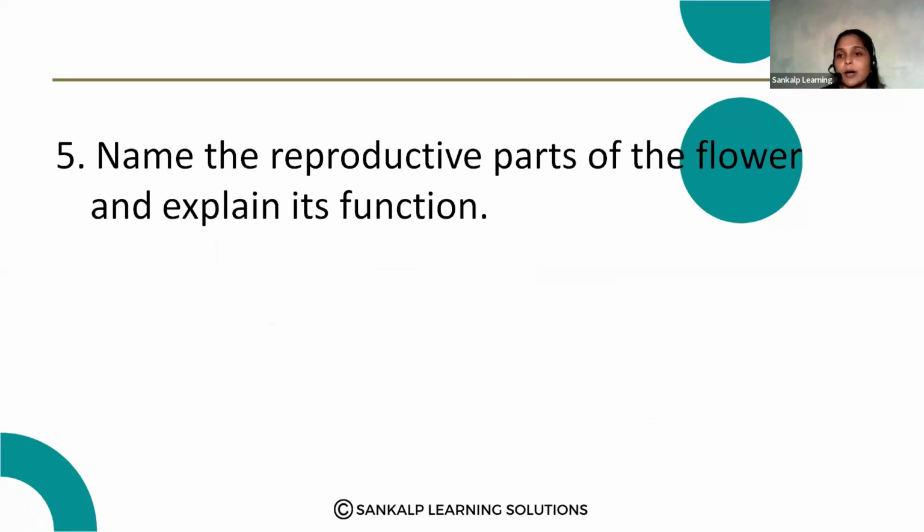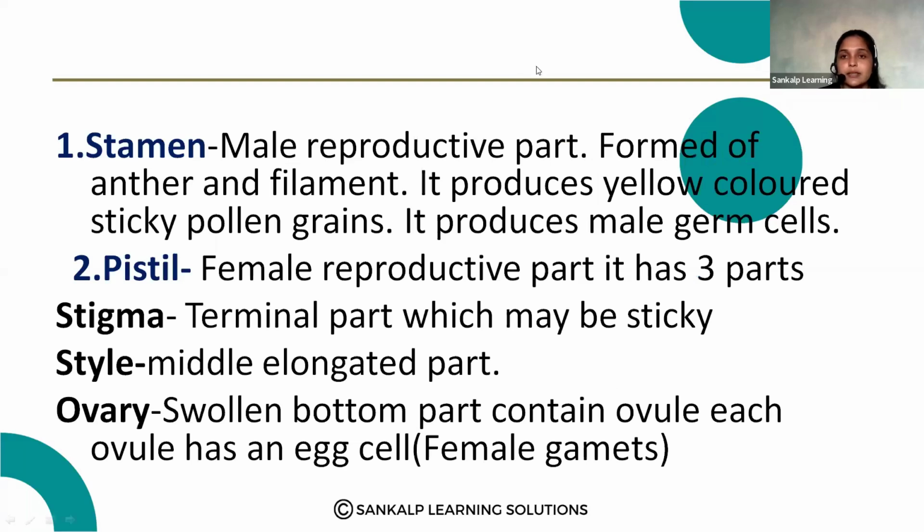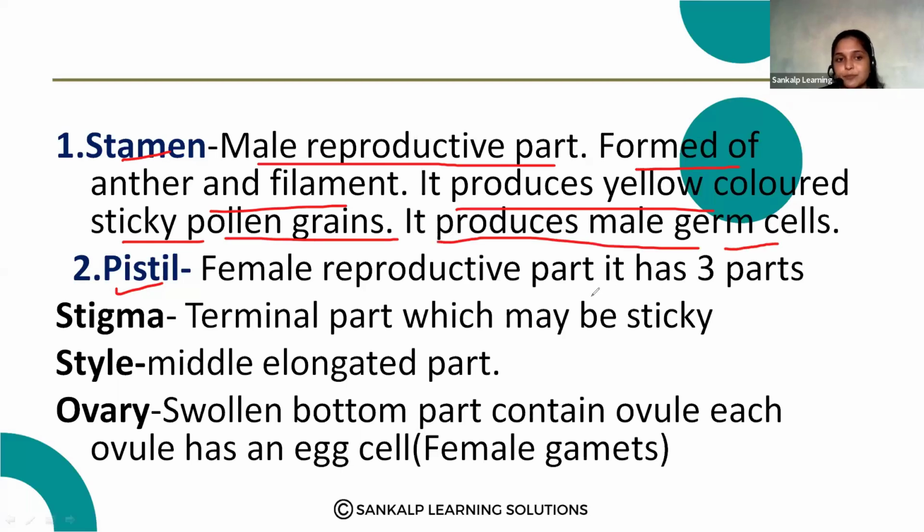Name the reproductive parts of the flower and explain their function. In the flower, we can observe two reproductive parts, the stamen and the pistil. The stamen is the male reproductive part, formed of anther and filament, and it produces yellow-colored sticky pollen grains, the male germ cells.